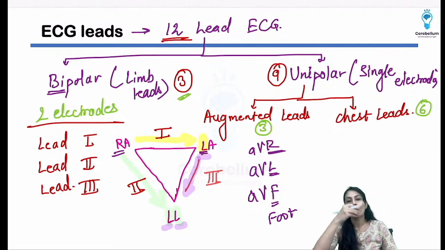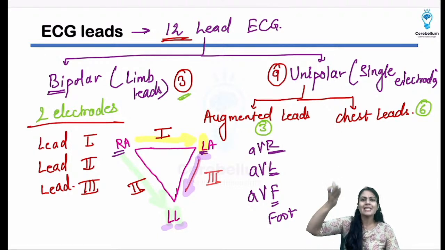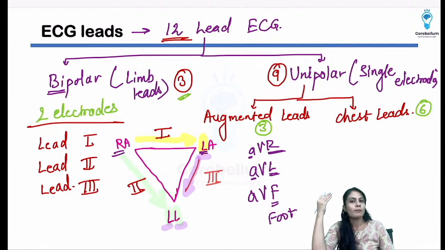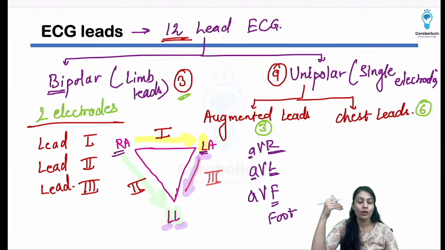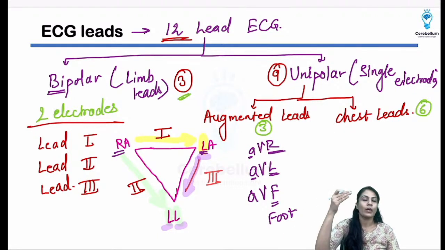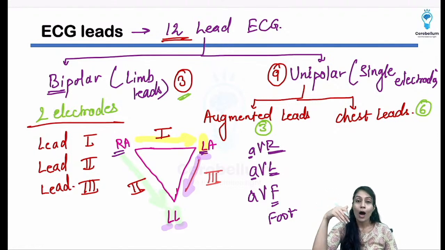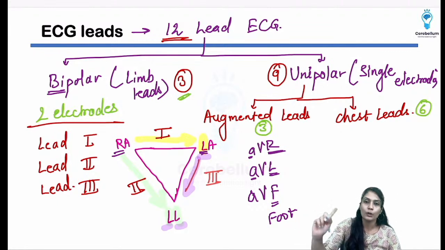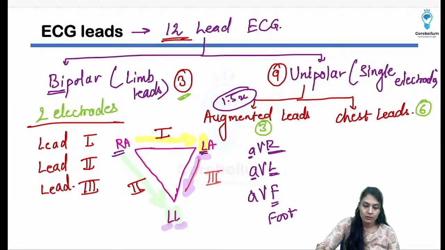They can ask you how many times the augmentation is there. Augmentation means amplification, right? So this A denotes the amplification, and V denotes the voltage coming from which side, whether it is from the right arm, or left leg, or left foot, right? Depending on that, we are going to write the augmentation. Now, how many times amplified waves are we going to get, of the electrical activity? Remember, it is going to be 1.5 times. The augmentation or amplification is going to be 1.5 times or 3/2 times. Okay, 1.5 times augmentation is going to be there.